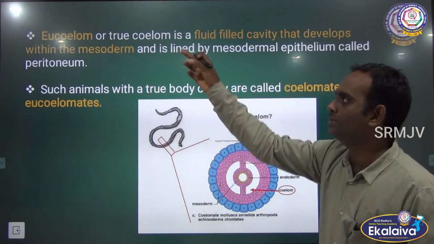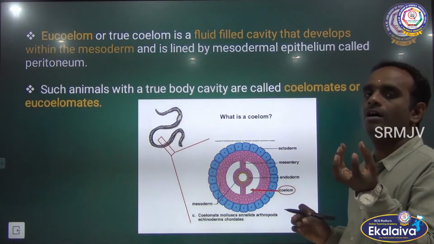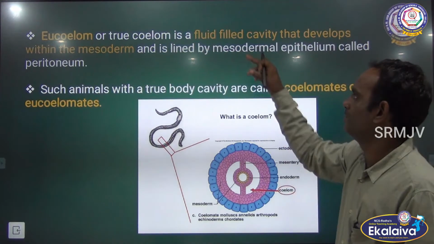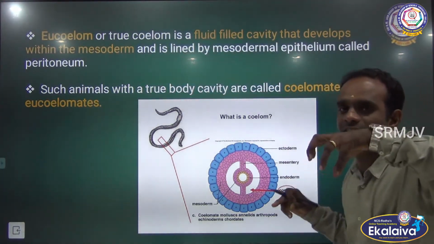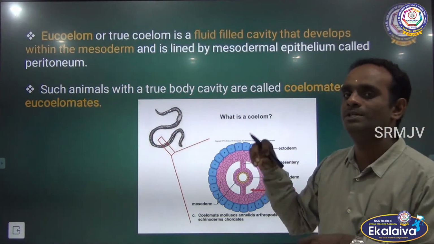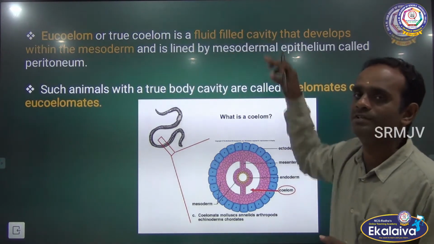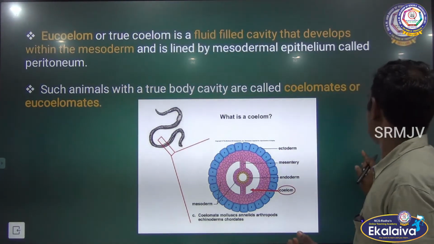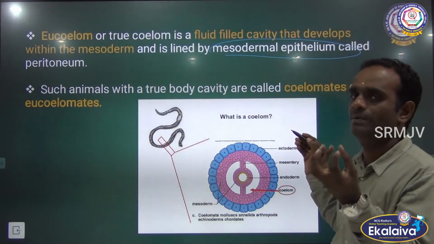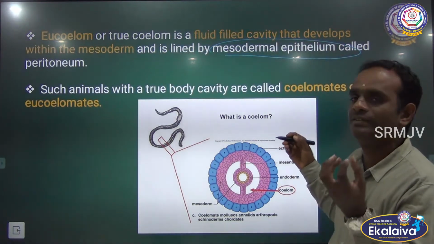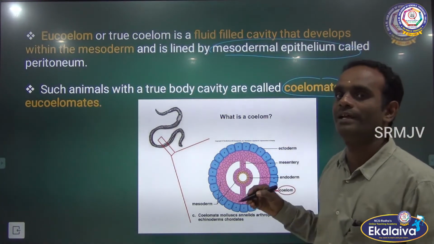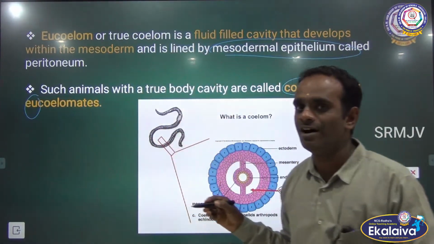The next one, eucoelom, also called true coelom. It is nothing but a fully formed body cavity. The fluid filled body cavity develops within the mesoderm, outer ecto, inner endo, and in between, the middle, is called mesoderm. Mesoderm has the fluid filled body cavity and it is lined by mesodermal epithelium. Very important. So the body cavity is lined by mesodermal epithelium. Such animals with a true body cavity are called coelomate or eucoelomate.